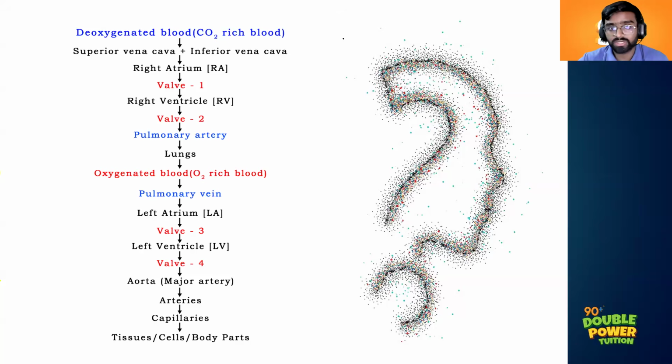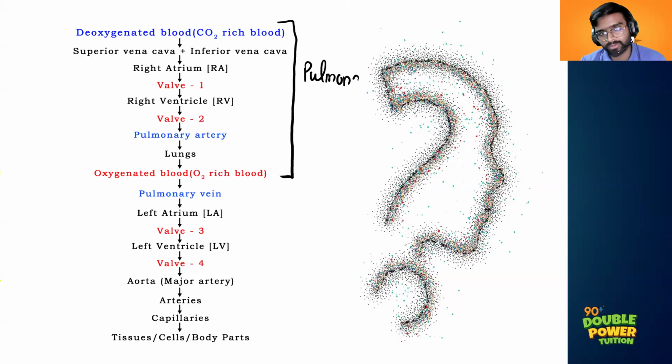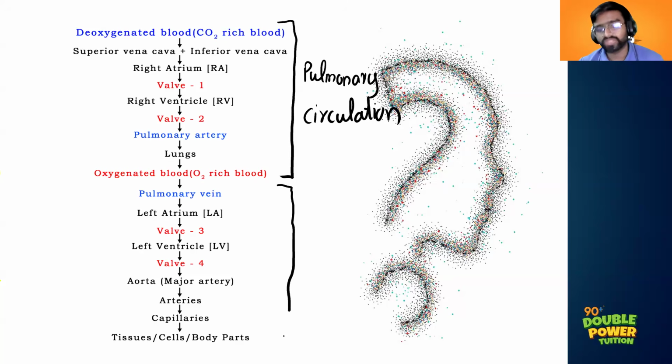So that it will be a little more attractive. Also, after drawing this, you can do this much as well. You just mark it like this, and here you mention pulmonary circulation. So you can modify this flowchart in this way, so that you have explained everything. Seeing this flowchart, the teacher will be able to identify, okay, he knows everything. So it will be complete. Do you got it?